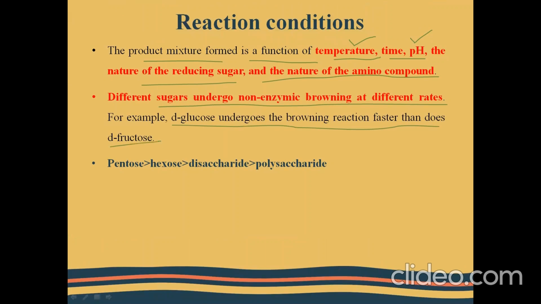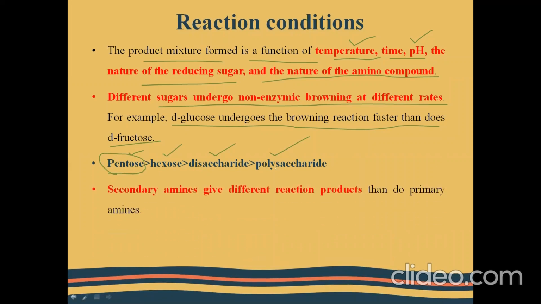So the increasing order of the reaction rate: pentose is greater than hexose, which is greater than disaccharide, which is greater than polysaccharide. The pentose sugars are highly susceptible to the Maillard reaction, followed by hexose and disaccharides, and at the last comes the polysaccharide. Next, the secondary amines give different reaction products than do primary amines. So it includes the secondary amino acids and primary amino acids also.